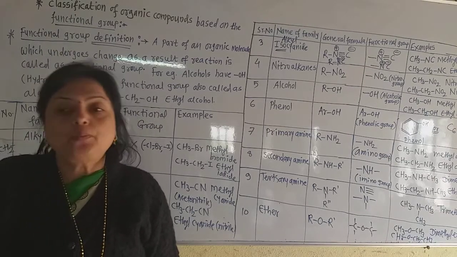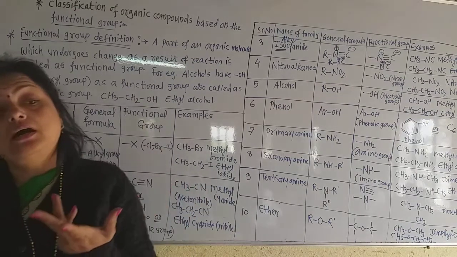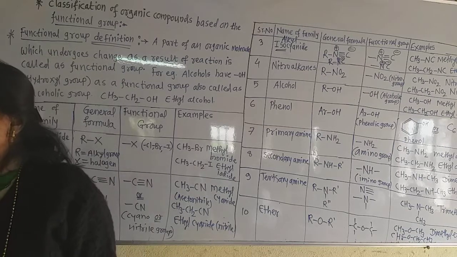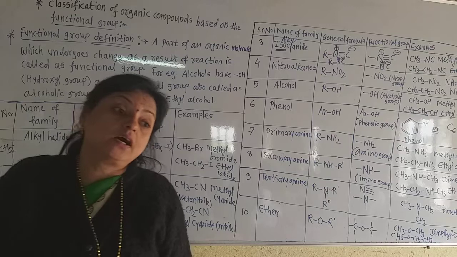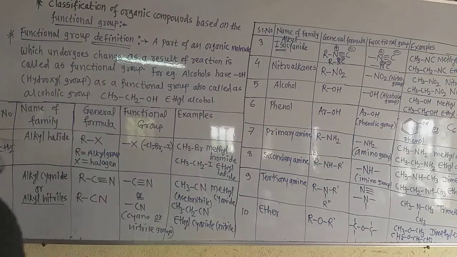So there are so many ethers. They may be symmetrical ethers or they may be mixed ethers, unsymmetrical ethers. If both of the R groups are different, they are called unsymmetrical ethers. So ethyl methyl ether is the unsymmetrical ether and dimethyl ether is the symmetrical ether, because the two parts are equal in it.